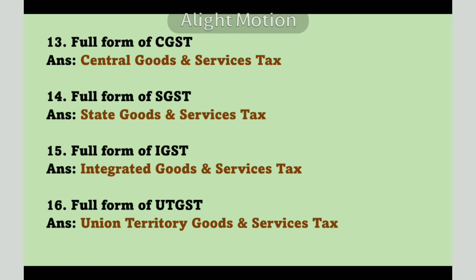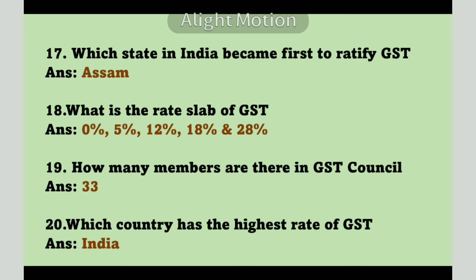Full form of CGST, Central Goods and Services Tax. Full form of SGST, State Goods and Services Tax. Full form of IGST, Integrated Goods and Services Tax. Full form of UTGST, Union Territory Goods and Services Tax. Which state in India became first to ratify GST? It's Assam. What is the rate slab of GST?